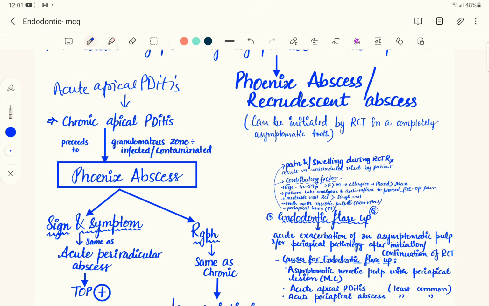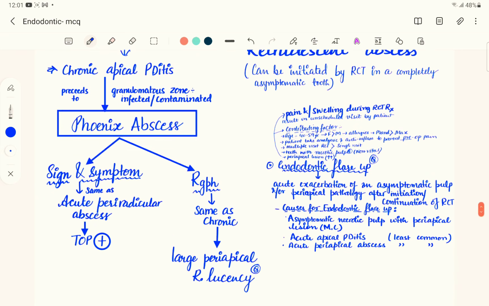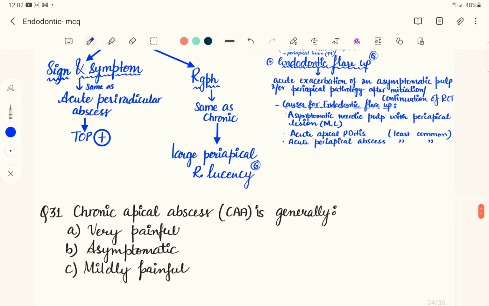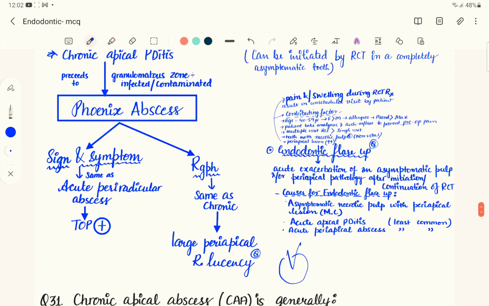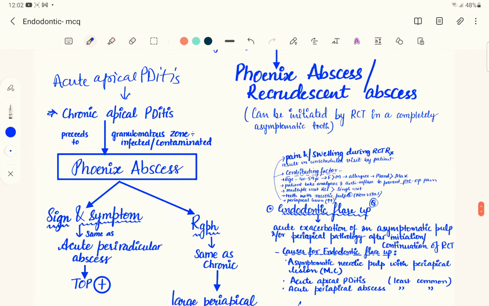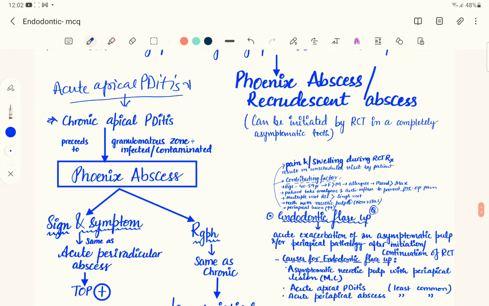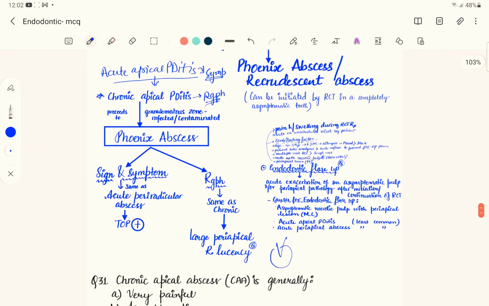And when the granulomatous zone is infected or contaminated, it forms the phoenix abscess. The radiograph of a phoenix abscess is similar to chronic apical periodontitis, so you will find a large periapical radiolucency, as in a chronic apical periodontitis. But the symptoms or clinical findings of a phoenix abscess are similar to acute apical periodontitis. So the patient will have the symptoms of acute apical periodontitis, but a radiograph of chronic apical periodontitis. That's an indication of a phoenix abscess.